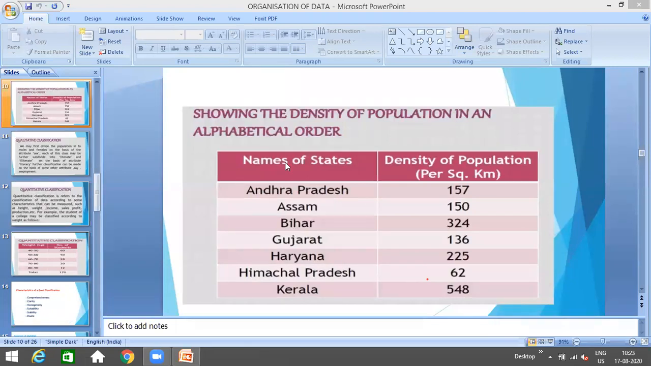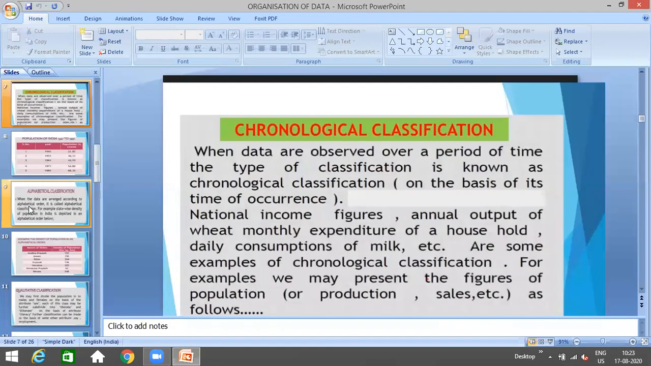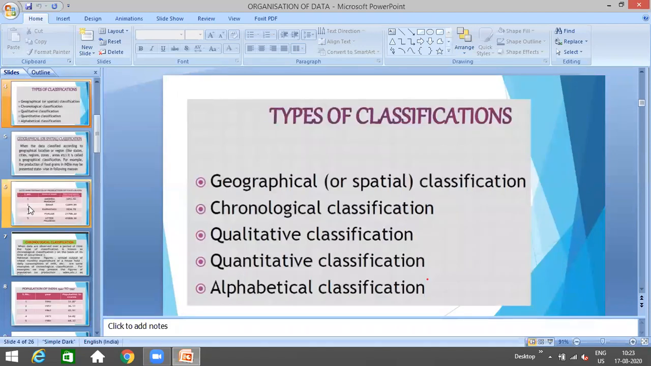All right, let's go next. We have done 3 points till now. Look at the classification once again. The first which we did is geographical classification. First we have covered geographical classification. Geographical classification means that whenever the data is being arranged according to geographical area.